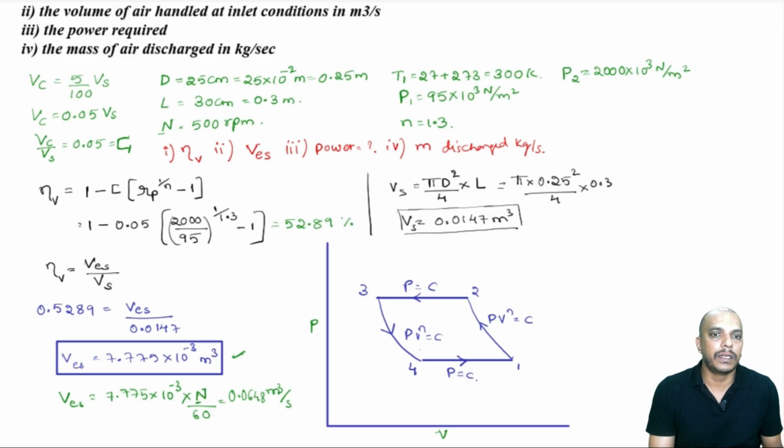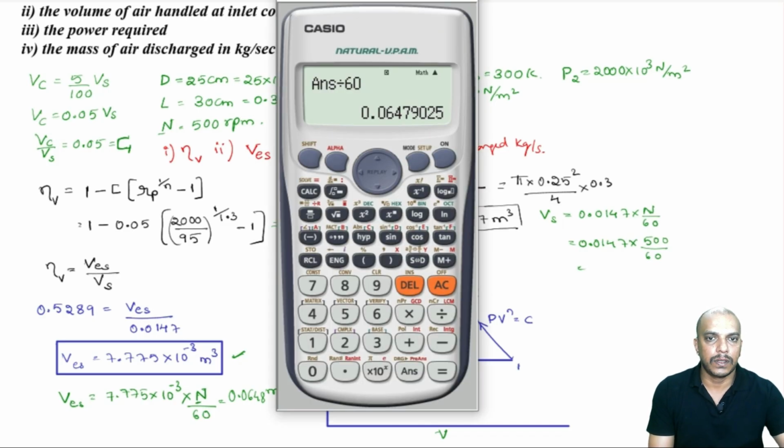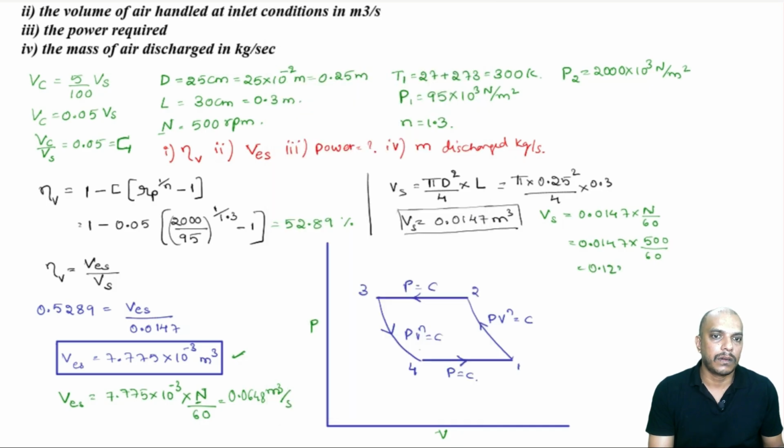Similarly, Vs can also be written in terms of per second. So, Vs is into N by 60. 0.0147 into 500 divided by 60 gives 0.1225 meter cube per second.